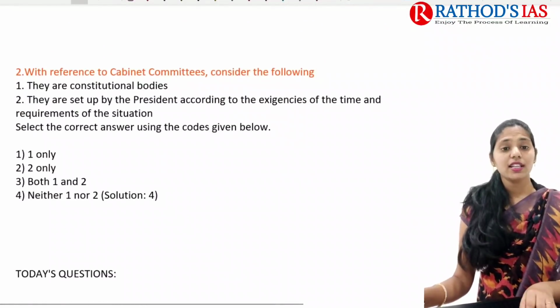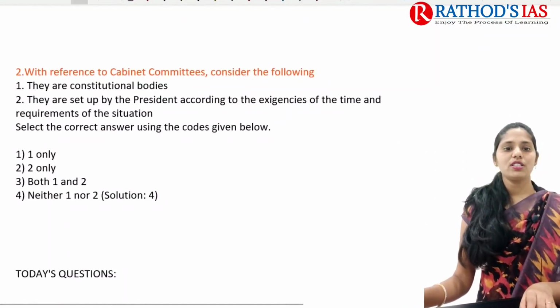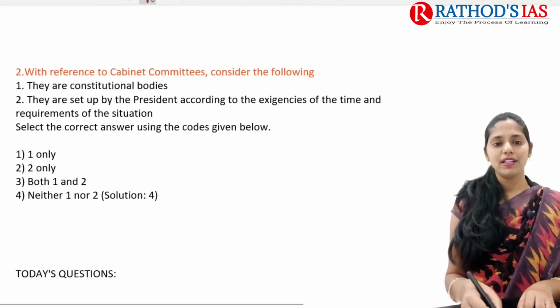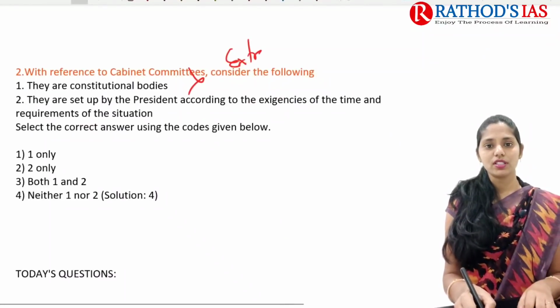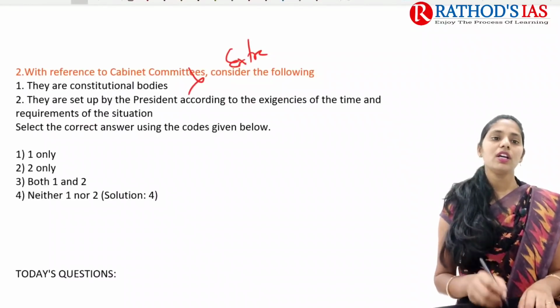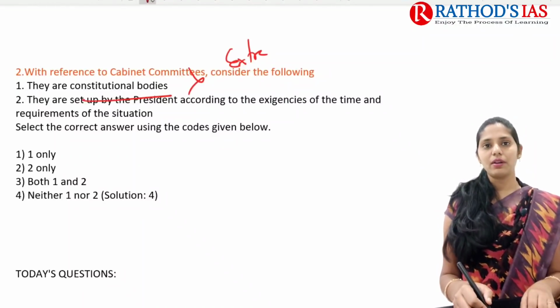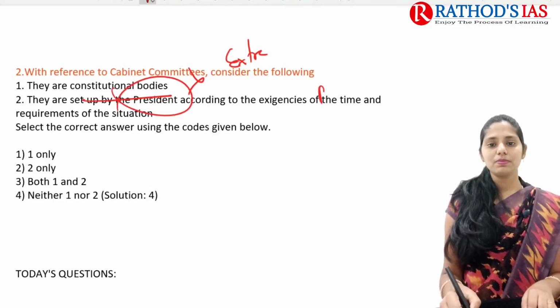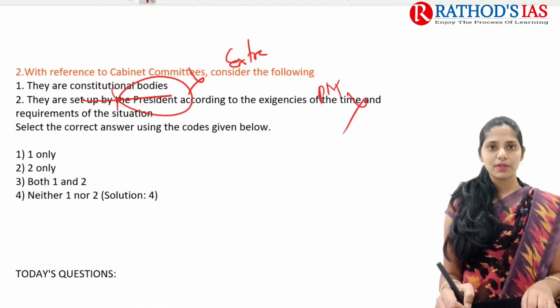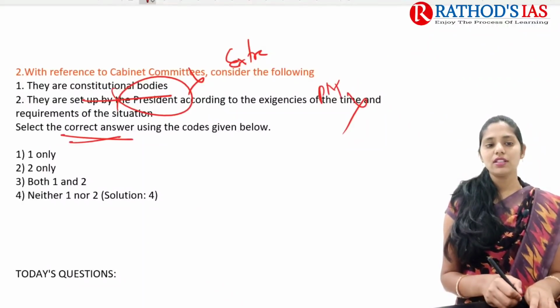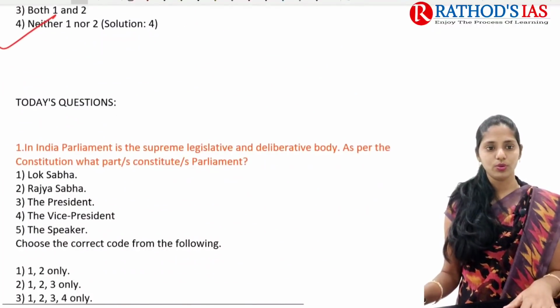The next question is regarding cabinet committees. The first statement is that they are constitutional bodies, but they are extra-constitutional bodies. So this statement is absolutely wrong. And they are set up by the president according to the exigencies of the time and requirement, but it is not by the president, it is by the prime minister. So these two statements are wrong. So the correct answer is 4, neither 1 nor 2.